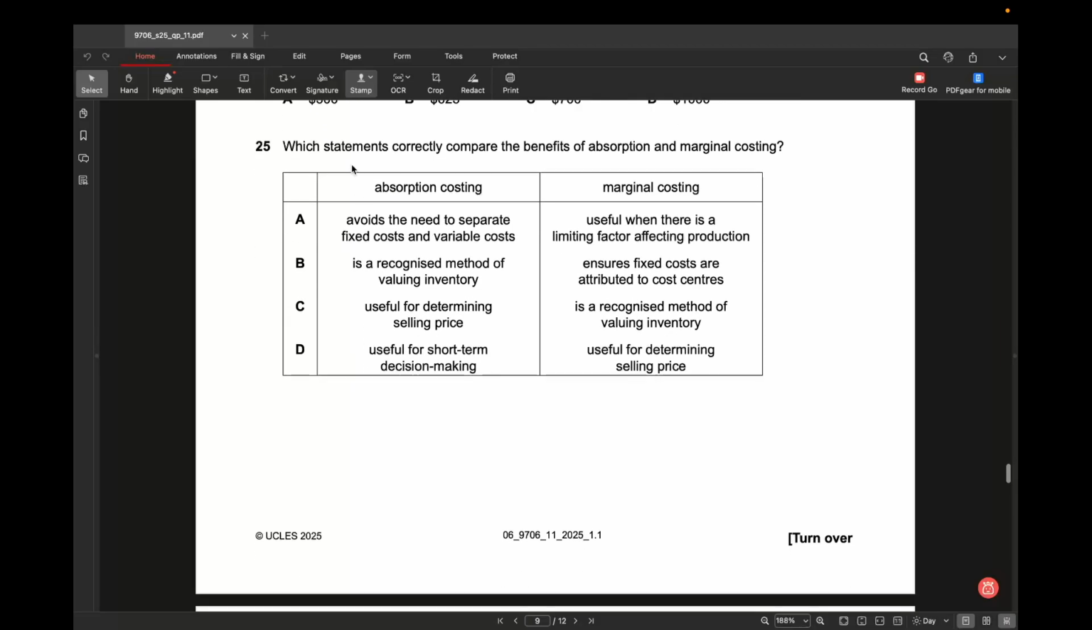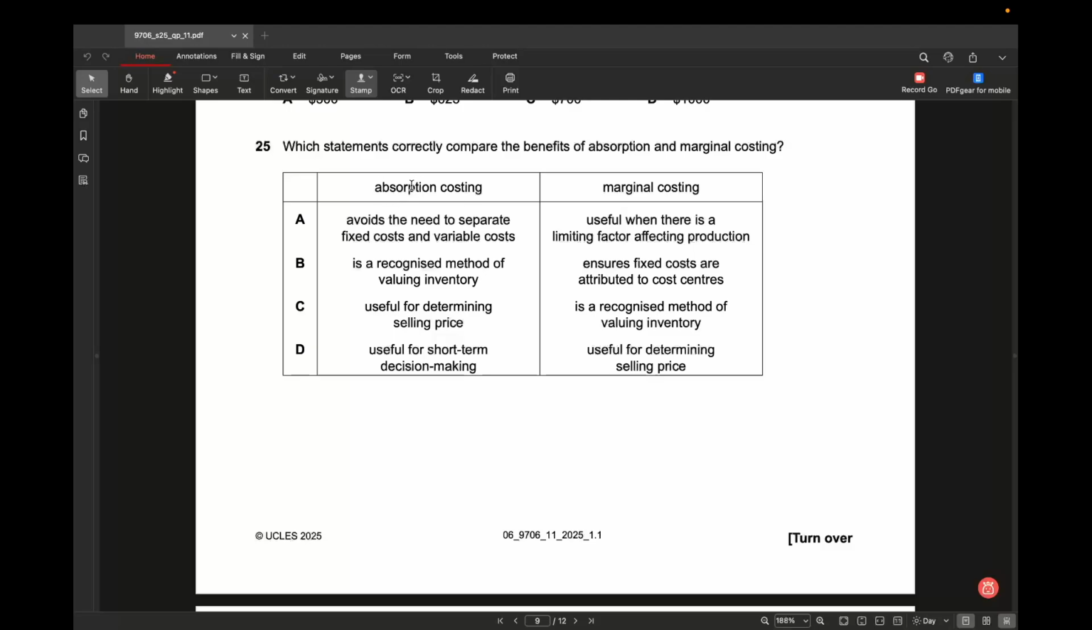Let's move on to the next question, 25. Which statement correctly compares the benefit of absorption and marginal costing? Let's look at that. A: absorption costing avoids the need to separate fixed cost and variable cost. Absolutely true. When we use absorption costing, we do not separate variable cost and fixed cost like marginal costing. We just take into consideration direct cost and overheads and calculate the production cost.